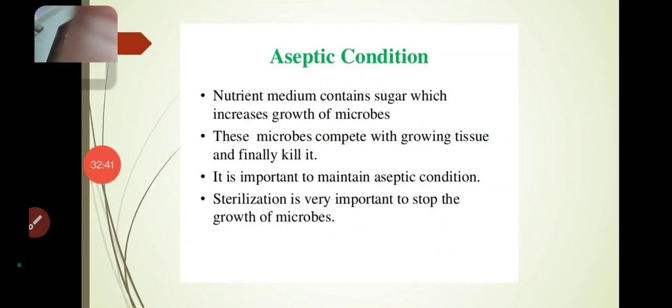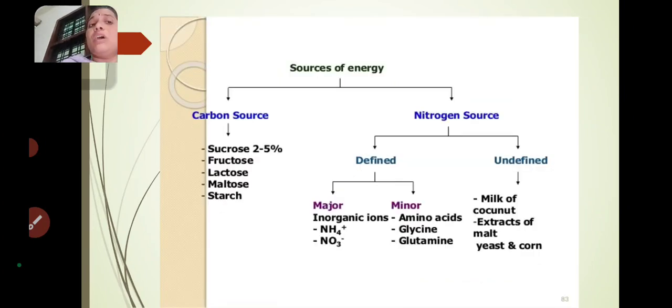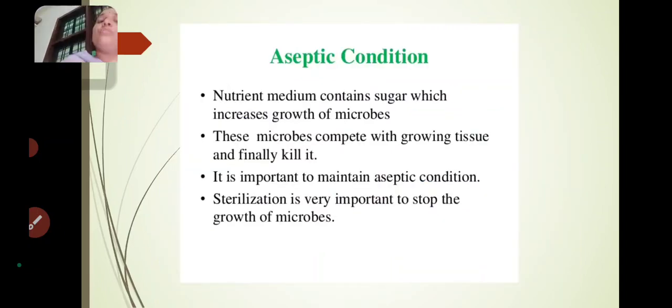And the next topic is aseptic conditions. The nutrient medium contains sugar which increases the growth of microbes. That is the common thing. Wherever there is sugar, sweetness, there will compulsorily be contamination and microbes growing. In the nutrient medium, for the carbon source we add sucrose or fructose or lactose or maltose or starch. These are glucose containing substances, so there will be increased growth of microbes.